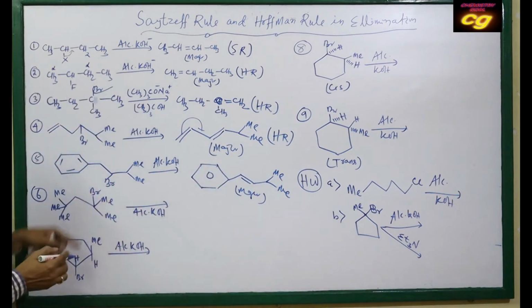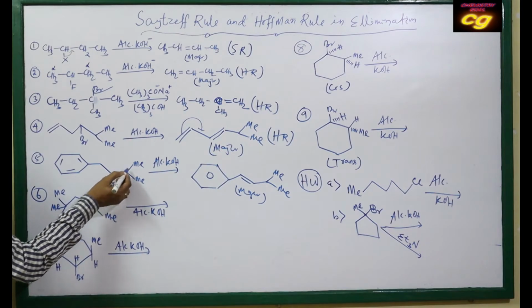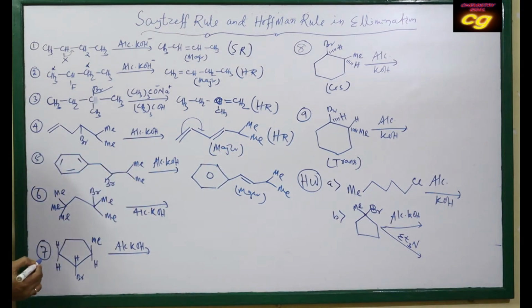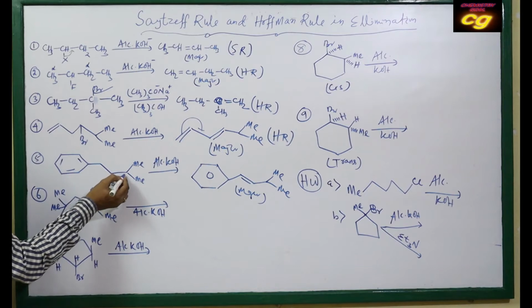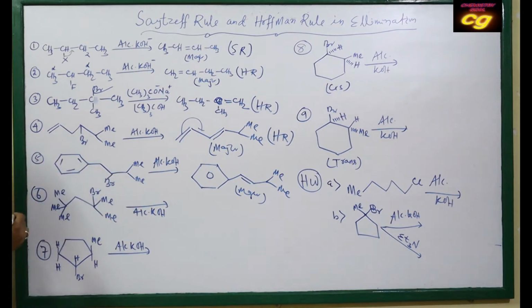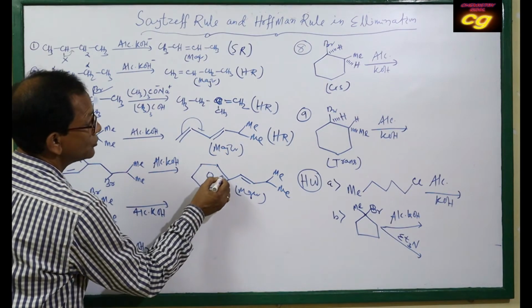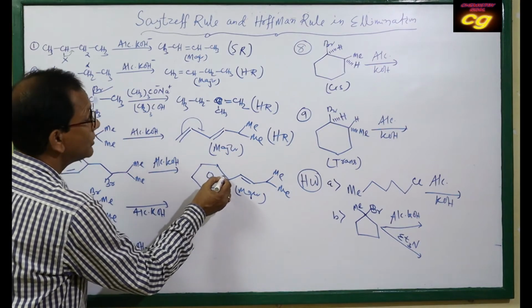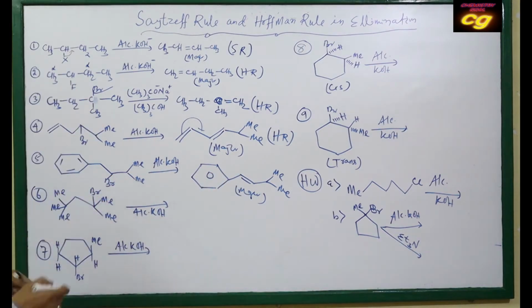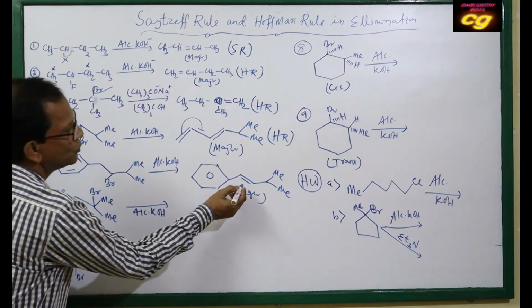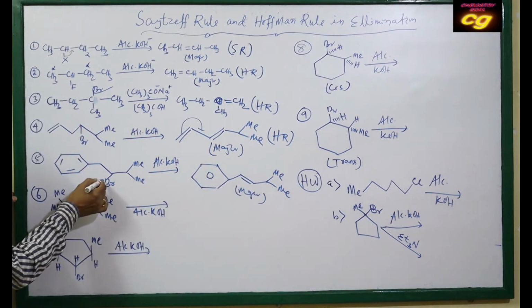And which rule? Here you see, if the double bond is formed here, then more substitution is possible. But if the double bond is formed here, conjugation will be disturbed. If the double bond is here, it is in conjugation, as the benzene has double bonds. This is the major product, due to formation of conjugation.